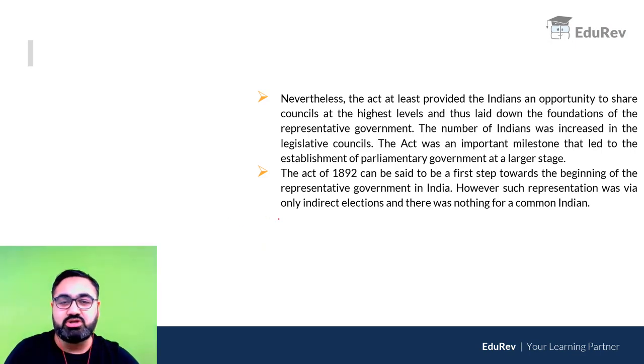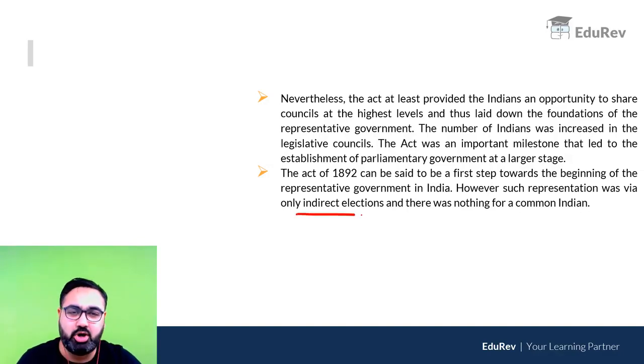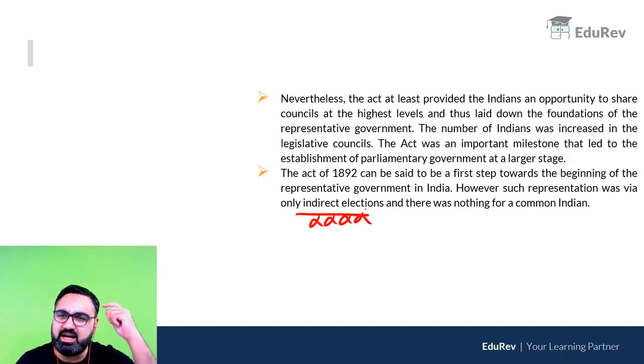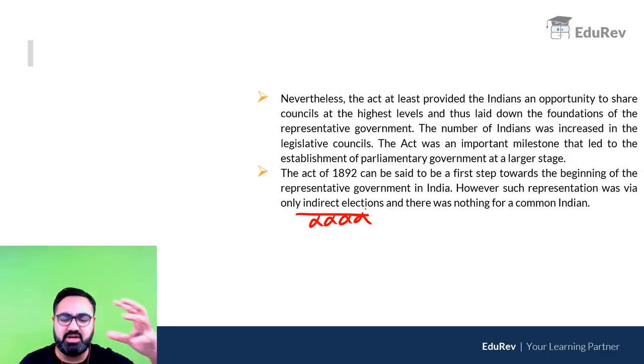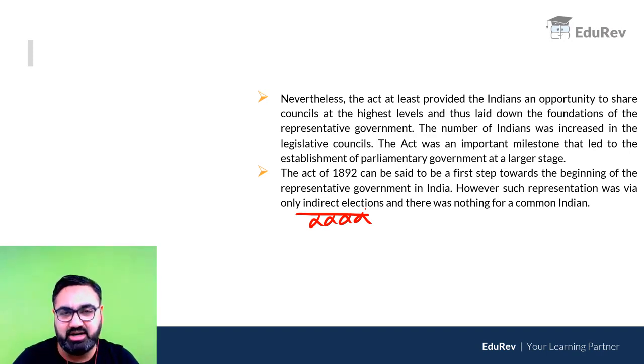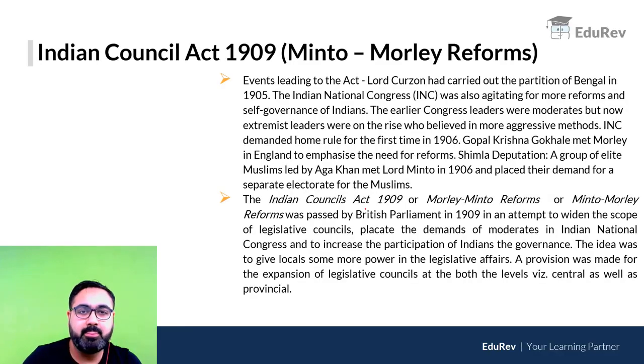The Indians that were chosen were not through any direct election. There were no direct elections happening. These were just indirect elections, as in the people who were already in power in district boards and all kinds of government bodies were the ones who selected Indians in the council. The common man did not have any right to vote.